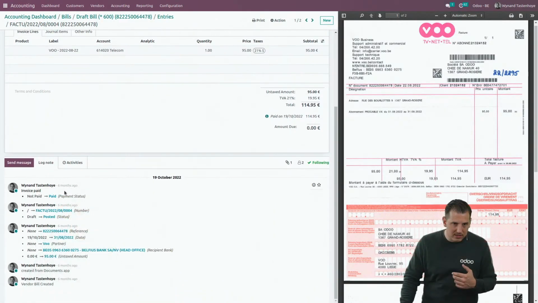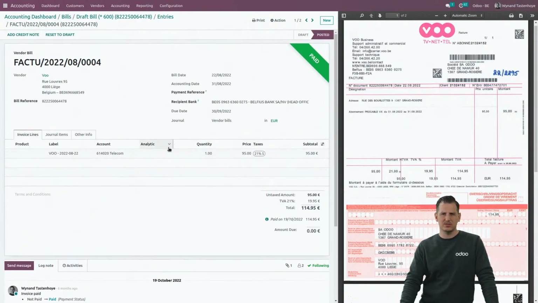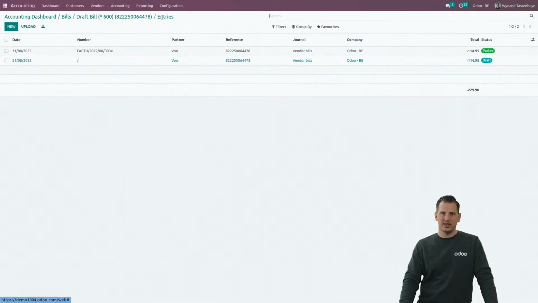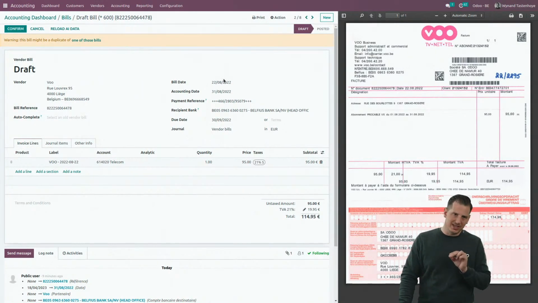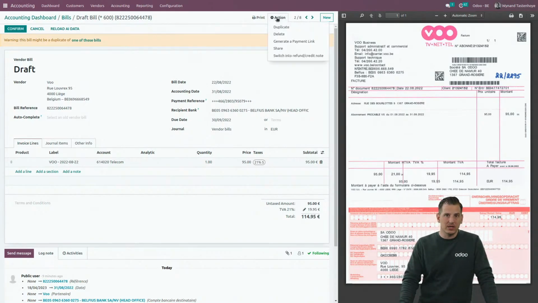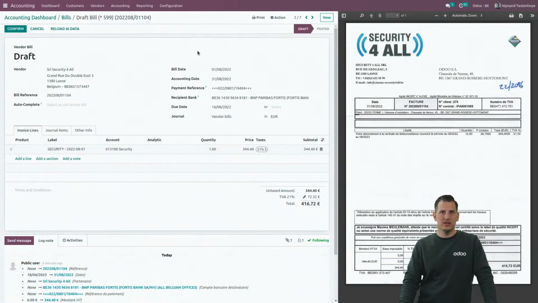I can see that, yeah, I posted this one 6 months ago. So the reference is the same, the amount is the same, supplier is the same. It seems indeed like a duplicate. The check of the duplicate is done based upon the combination of the supplier, the total amount, the date, as well as the reference. If all those are the same, we expect it's a duplicate. So immediately from here, you can easily click on the action button and delete it because it's of course already handled before.